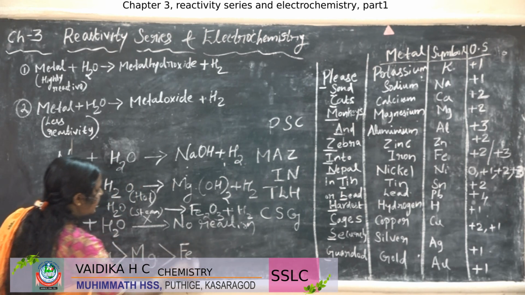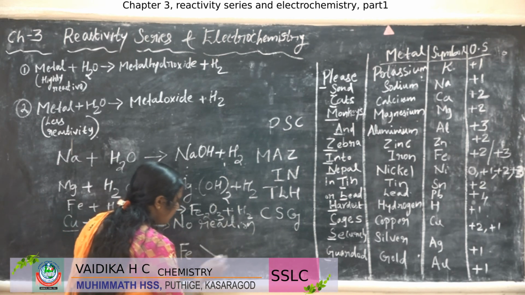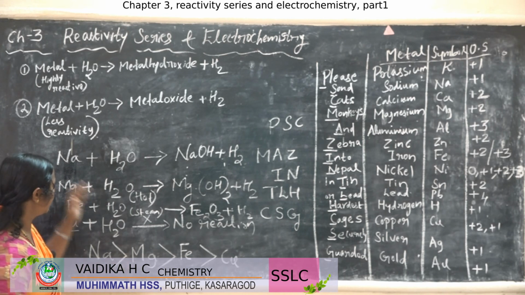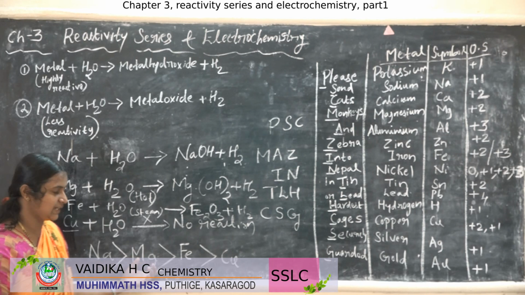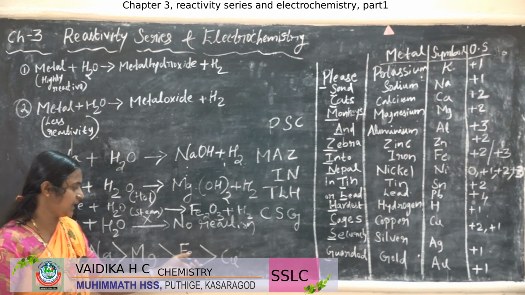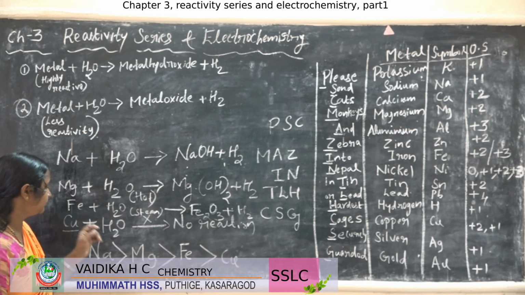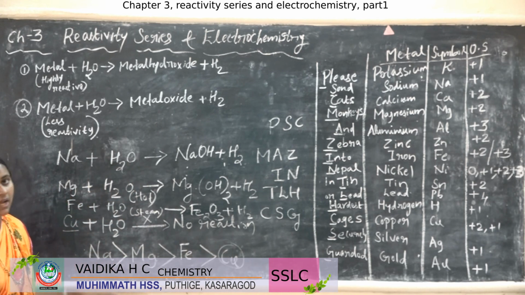Iron reacts only in the steam, so it is more reactive than copper. So this is the reactivity order of these examples: sodium is more reactive than magnesium, magnesium is more reactive than iron, iron is more reactive than copper. Copper does not react with the water.